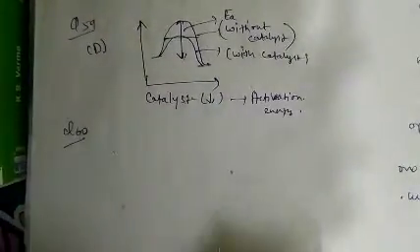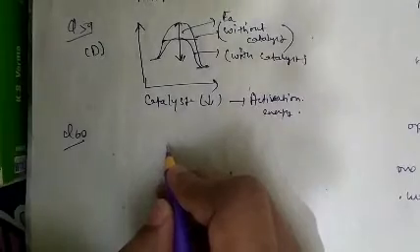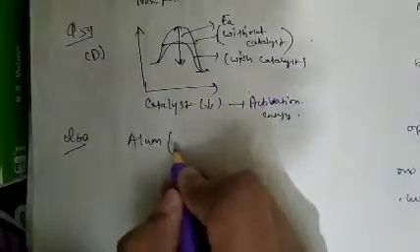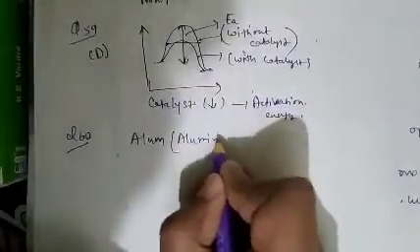See question number 60. Question number 60 is about alum. As we know that alum is aluminium sulfate.